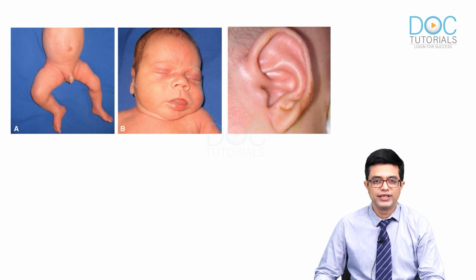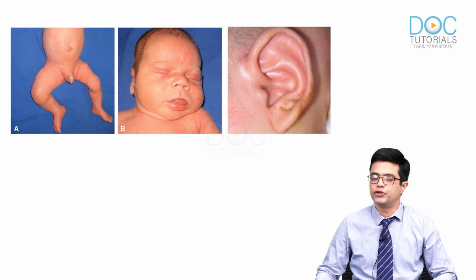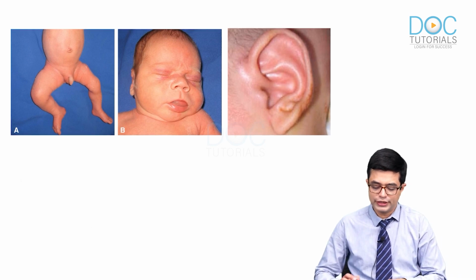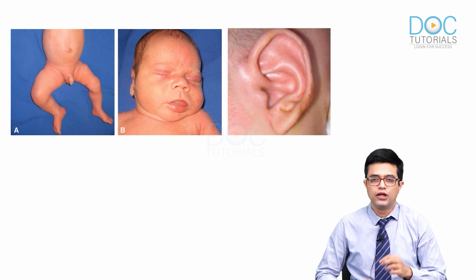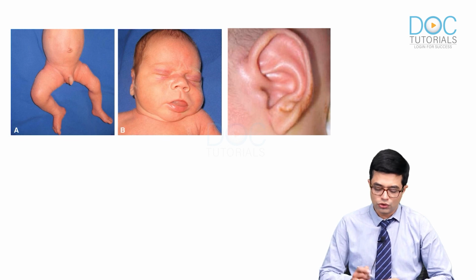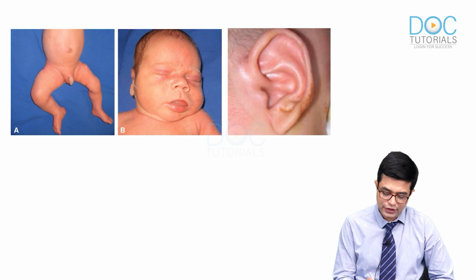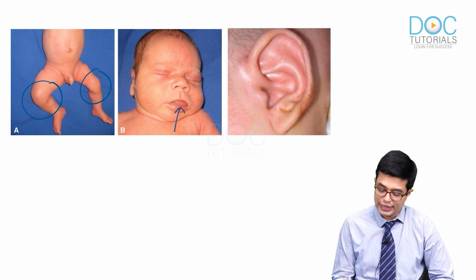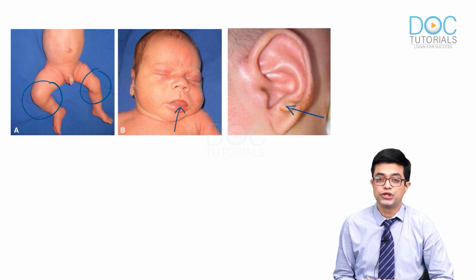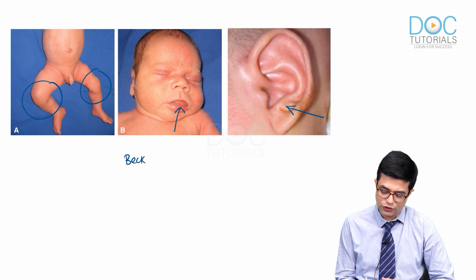Let us take some visual examples of how questions can be asked on these solid tumors which we discussed. You may first get a photograph like this. They will put up a collage and say, look at the following features as shown in the picture and tell the most common malignancy associated with this syndrome. As you can see in this child, there is one limb larger, one limb smaller. So there is hemihypertrophy. This child has a protruding tongue showing macroglossia, and there are grooves present in the ear lobules. All the three together are a feature of Beckwith-Wiedemann syndrome.